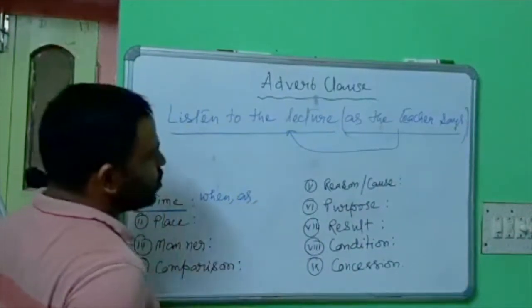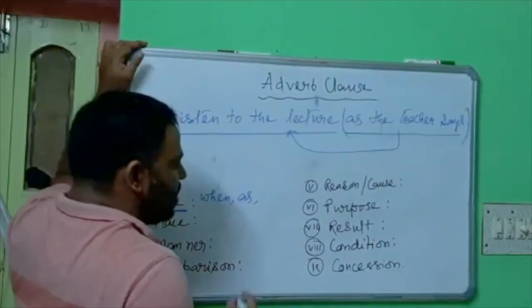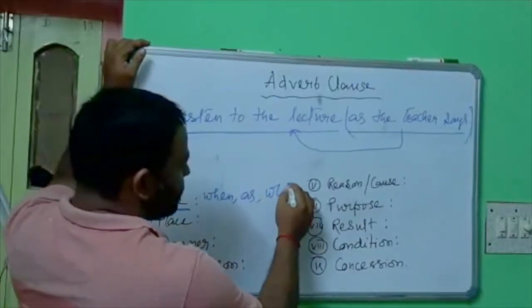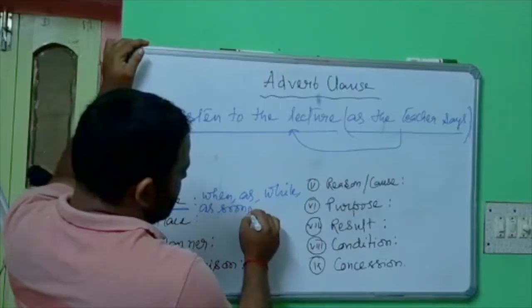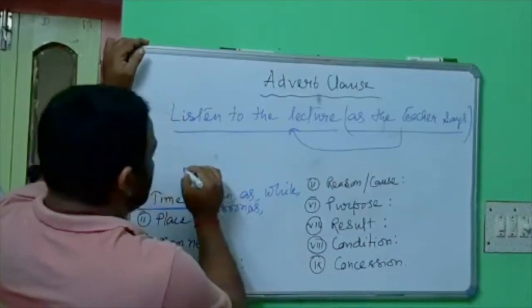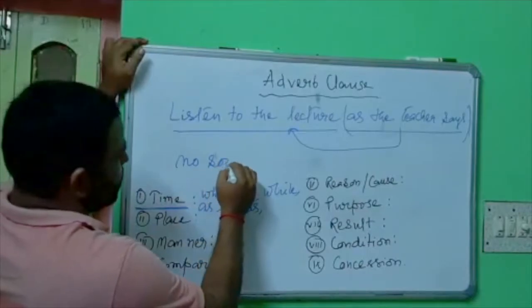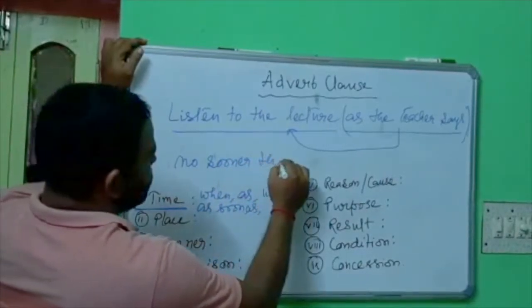There are so many types of linking words that can be used here: while, as soon as, no sooner, no sooner than.